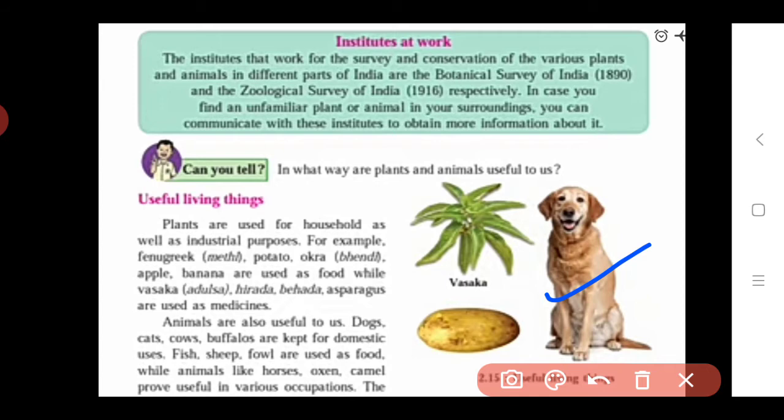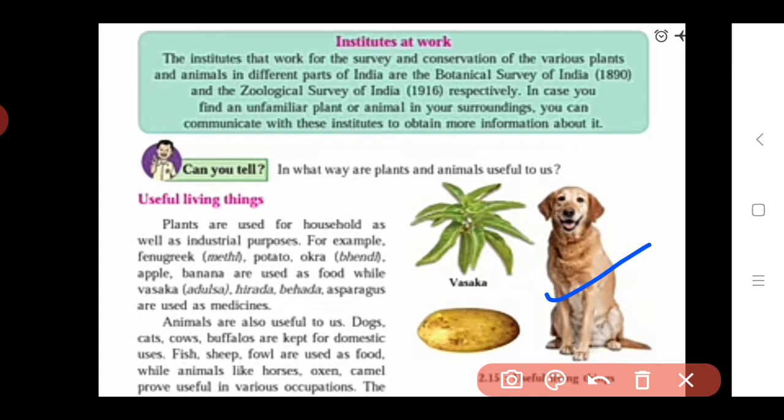We know the dog guards our house, and the cat catches the rats which are present in our house. So cats also help to remove the rats in our house. Cows and buffaloes give us milk. So these are the animals which give us domestic use. Domestic use means in our day to day life these animals are very useful.